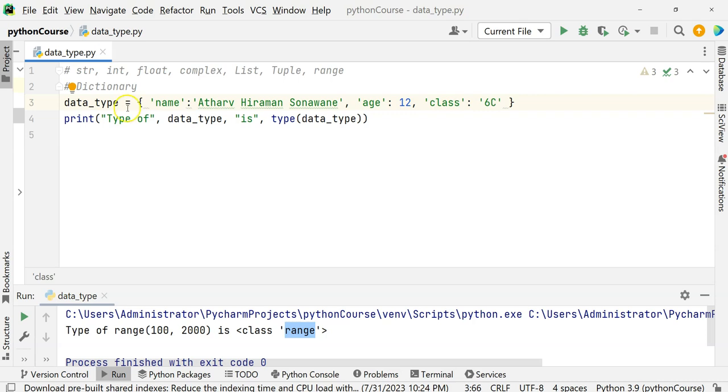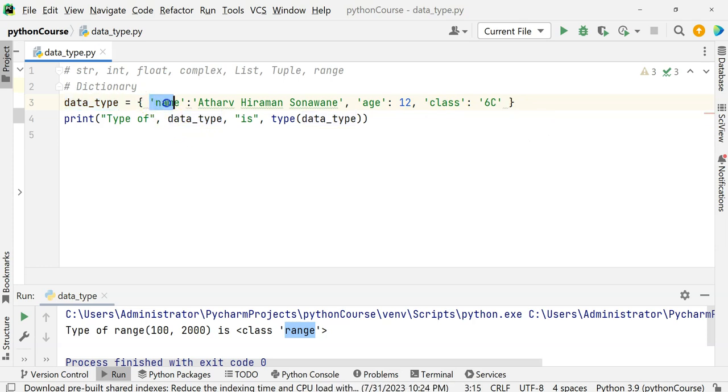So what exactly am I going to have here? This is one element. This is another element. This is a third element. But this element is identified with this key. This element is identified with this key. So this element means it's a name. This means it's an age. This means it is a class, and of what data type, right? So this is how the dictionary is.